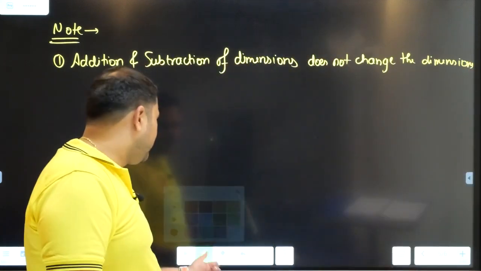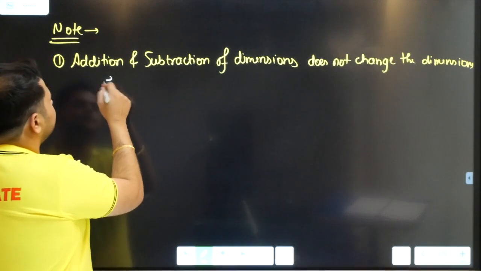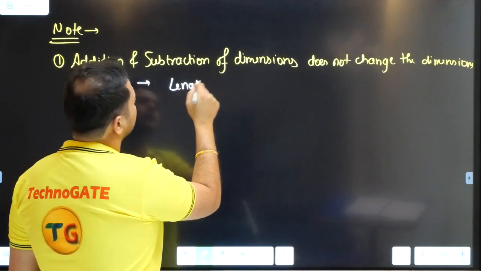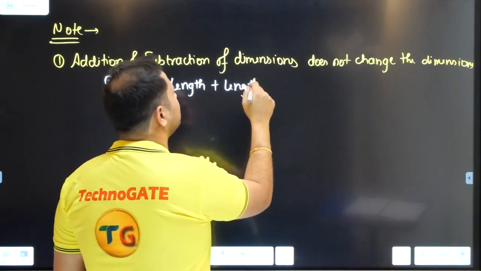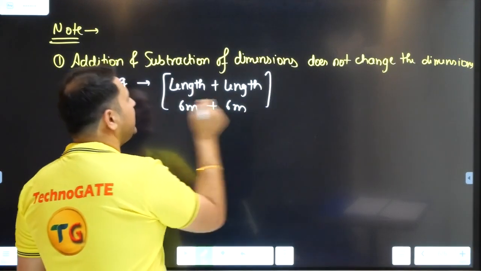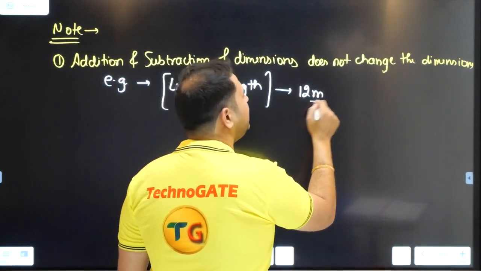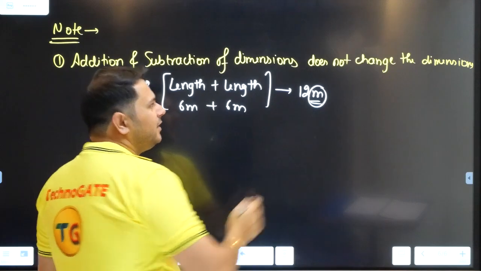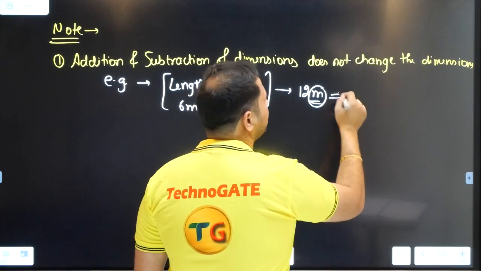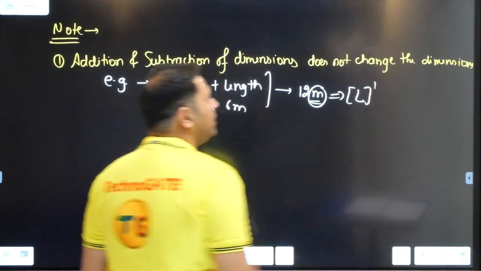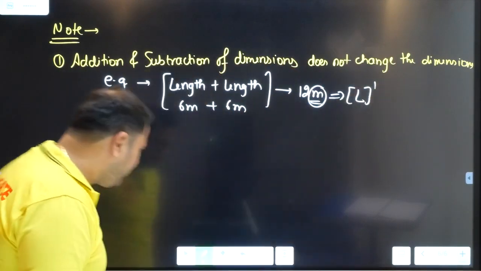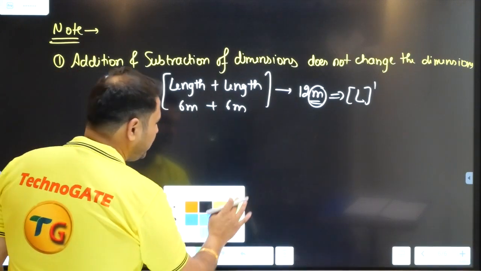For example, let me explain it with an example. Suppose a length is added to another length. That means 6 meter is added to 6 meter. The result is going to be 12 meters. Meter, when it is single, it is again what? 12, or we should write it as L only. So the dimension is L to the power 1. So addition and subtraction of dimensions does not change the dimension, right? Whereas the second point is equally important.